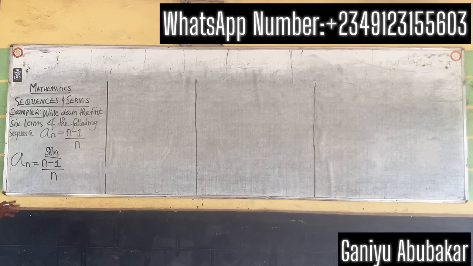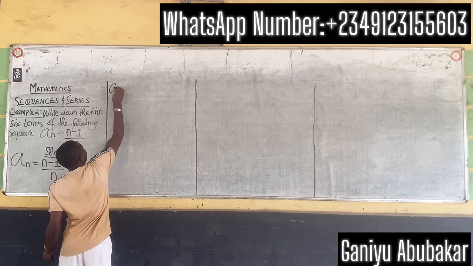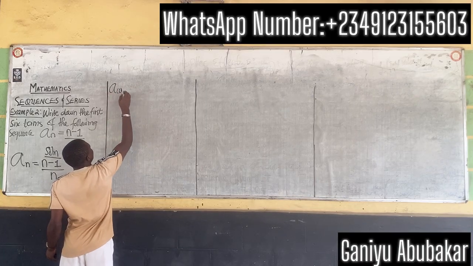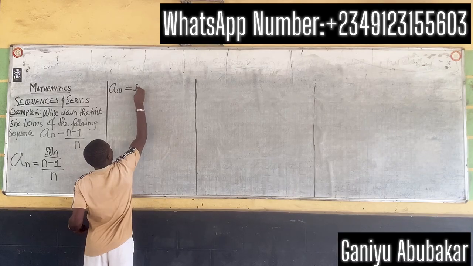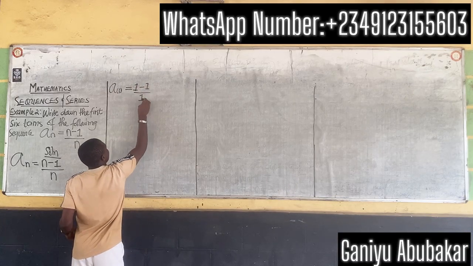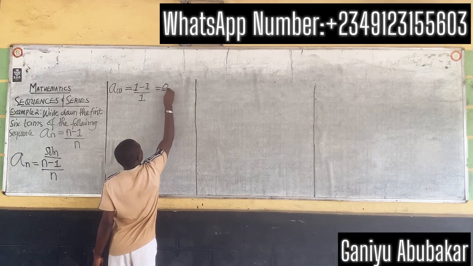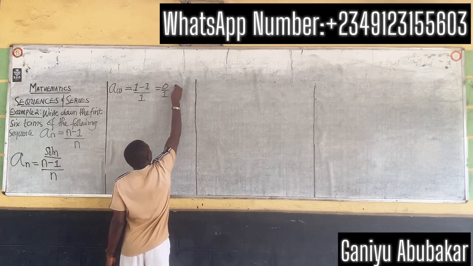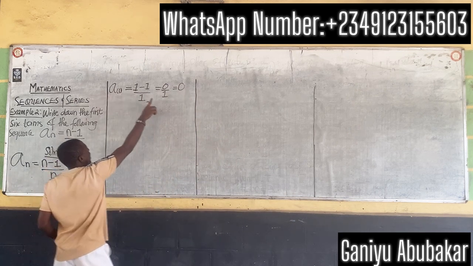First, let's put n as 1. If n is 1, I'll have a_1, which gives you 1 minus 1 over 1. This gives you 0 over 1, and that's of course 0. So when I put n as 1, I had 0.